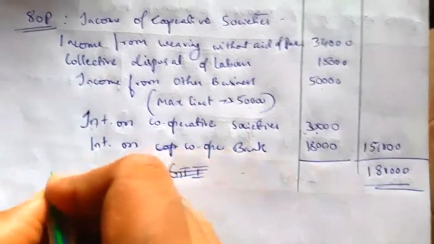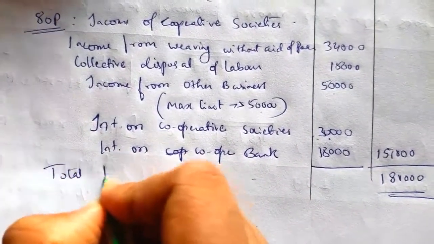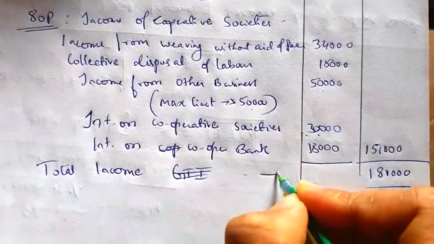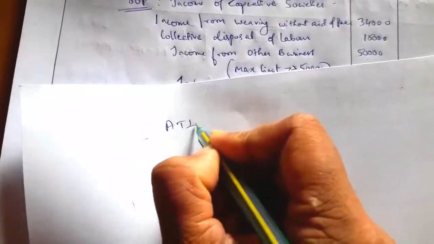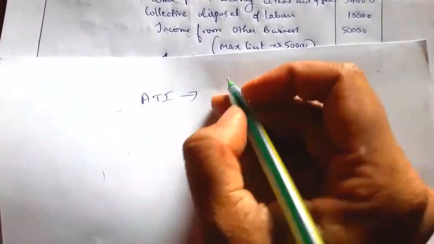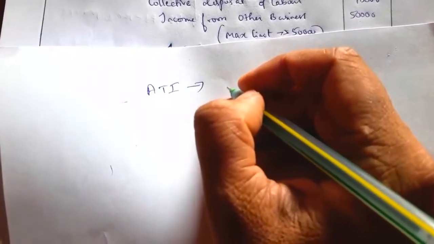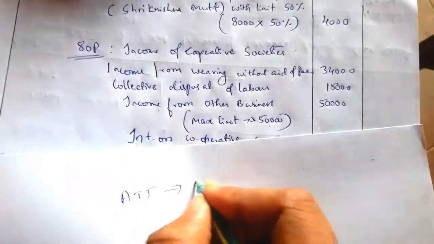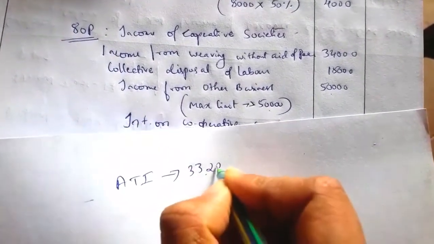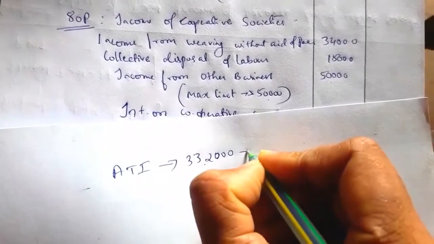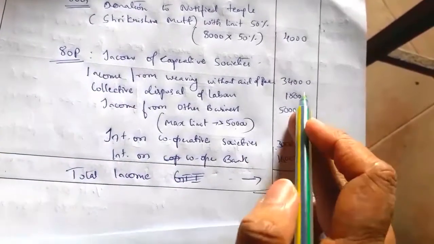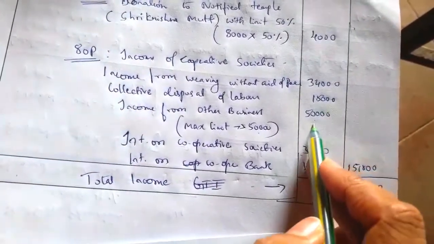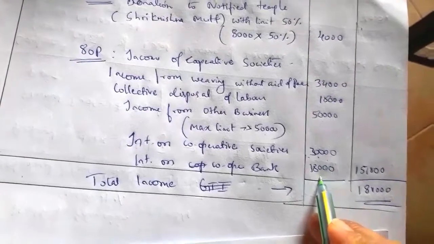Sorry, taxable total income. So total income is 1,81,000. Show the calculation for ATI. How to calculate it for the limit item: GTI 3,32,000 minus long term capital gain 20,000 minus the deductions 34,000 plus 15,000 plus 50,000, 30,000, 18,000.